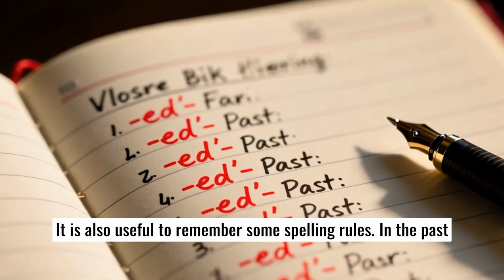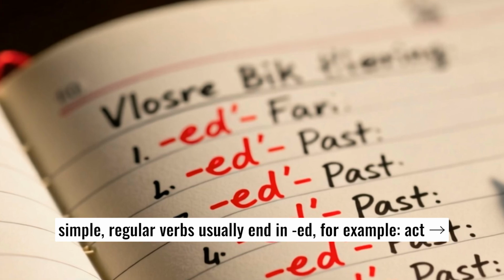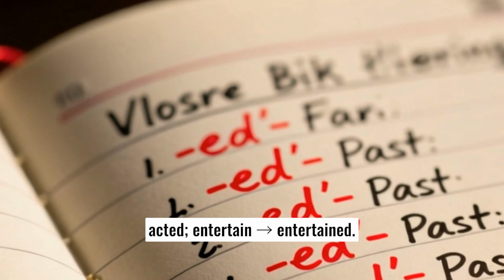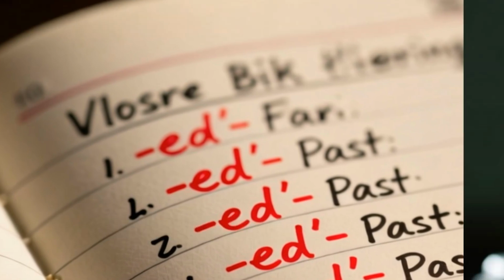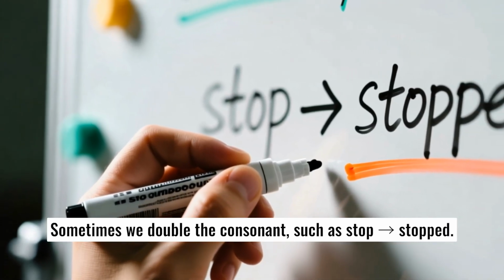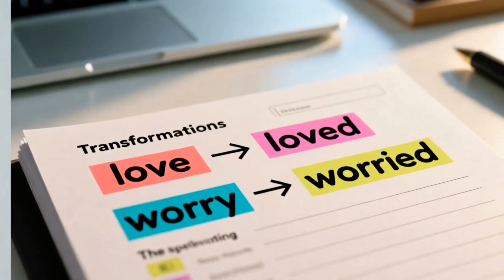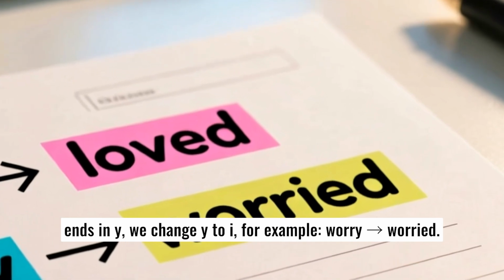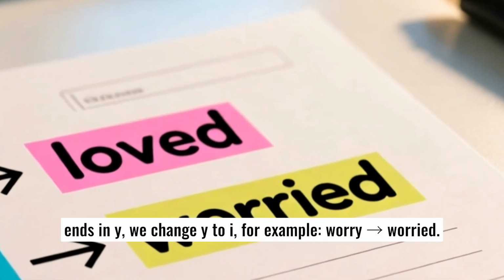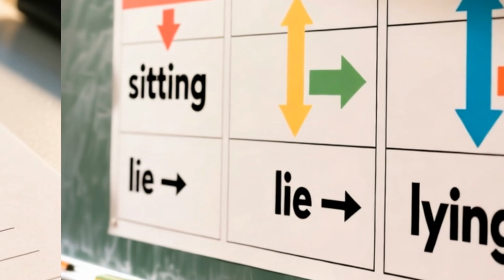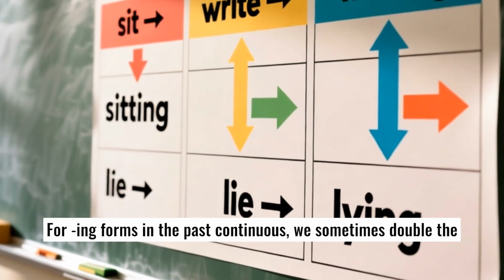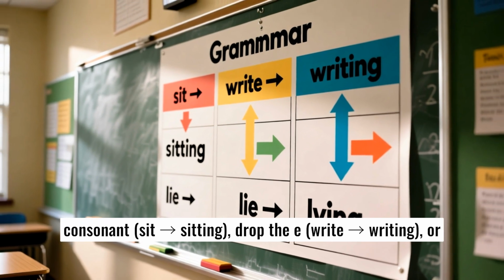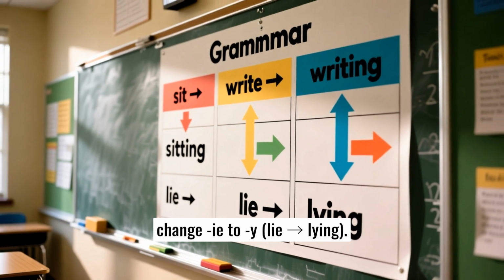It is also useful to remember some spelling rules. In the past simple, regular verbs usually end in ed. For example, act, acted, entertain, entertained. Sometimes we double the consonant, such as stop, stopped. If the verb ends in e, we add d, like love, loved. If the verb ends in y, we change y to i. For example, worry, worried. For ing forms in the past continuous, we sometimes double the consonant, sit, sitting, drop the e, write, writing, or change ie to y, lie, lying.